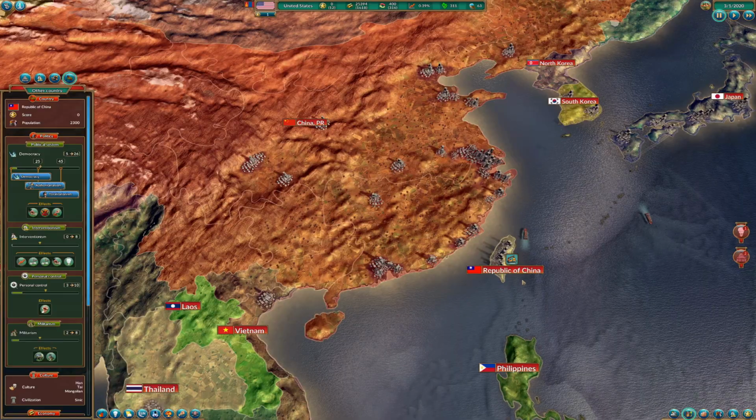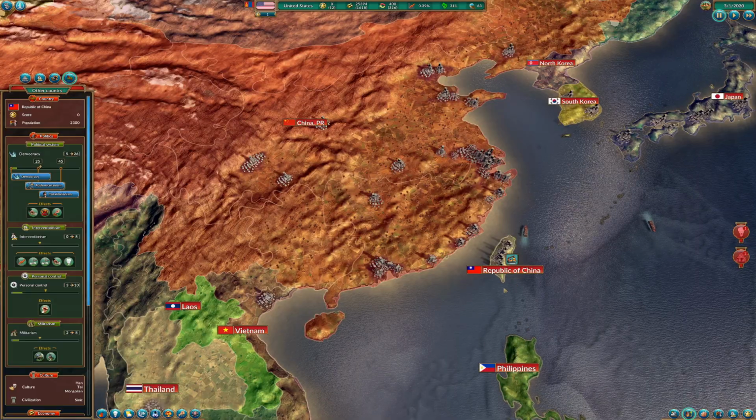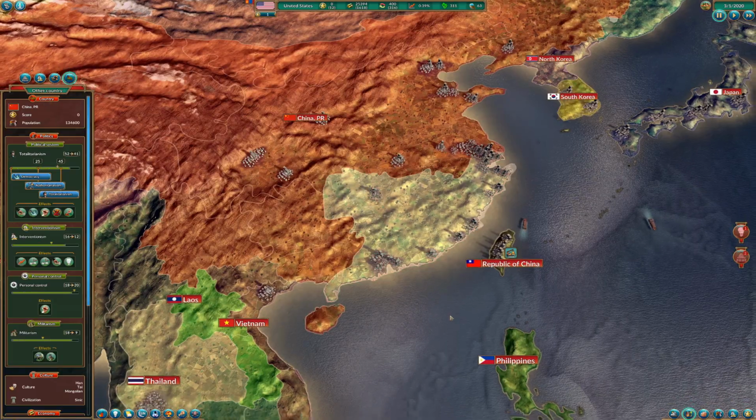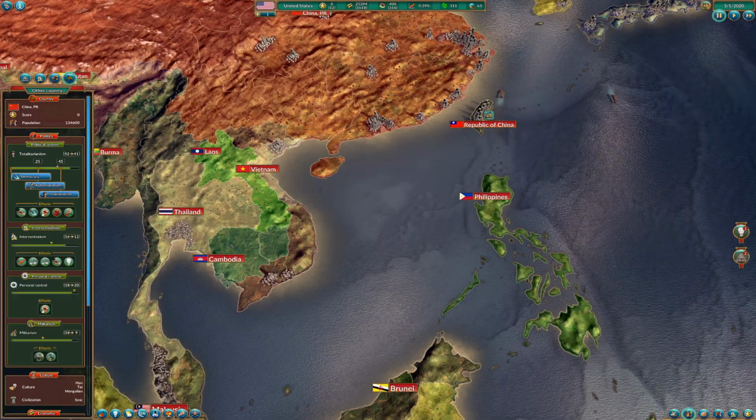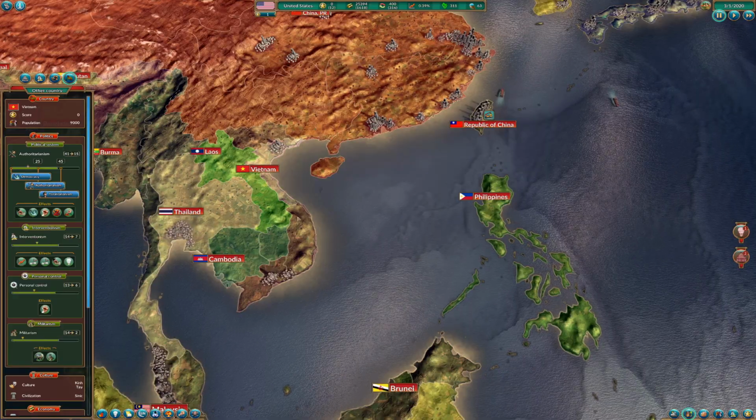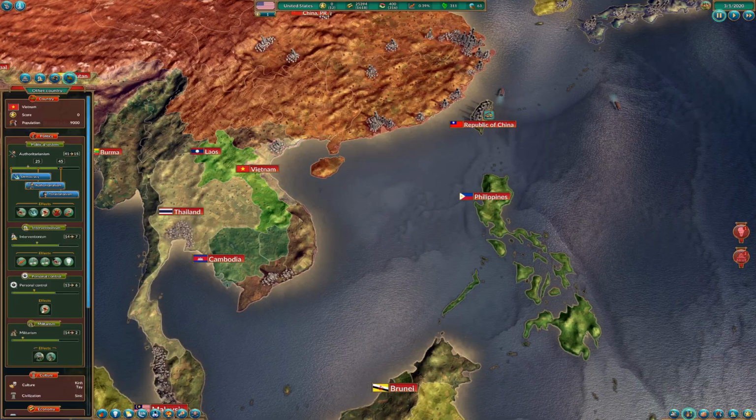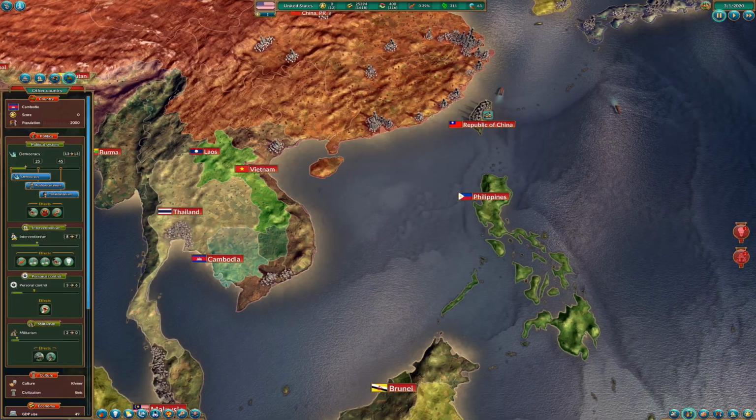Here in the Republic of China, we see Taiwan, we see Han, Thai, Mongolian, and exactly the same as we have here in mainland China. In Vietnam, we see Kin and Thai. In the Sinic Cambodia, we see Khmer.